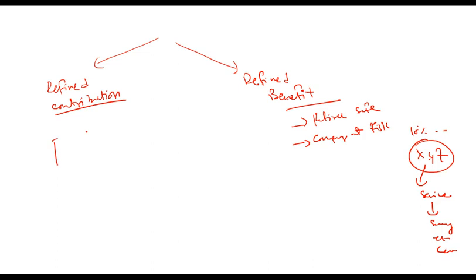In defined contribution, the company contributes something. The company makes a fund and says, I will continue to contribute XYZ amount into this fund and I will invest it. Whatever the return is or whatever is accumulated, that will be paid.